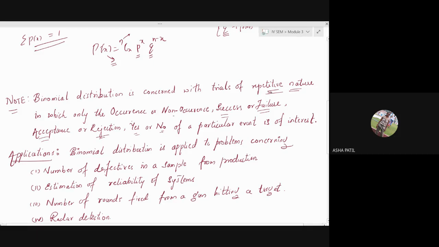They should be of repetitive nature, and either it occurs or does not occur. You may get a success or you may get a failure. Either the answer should be yes or no. You have to accept it or you have to reject it. Such cases come under your binomial distribution.